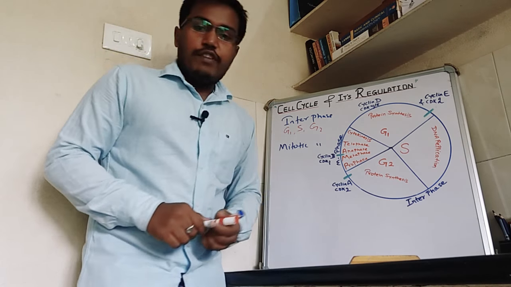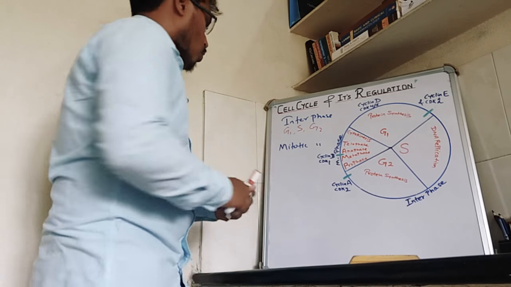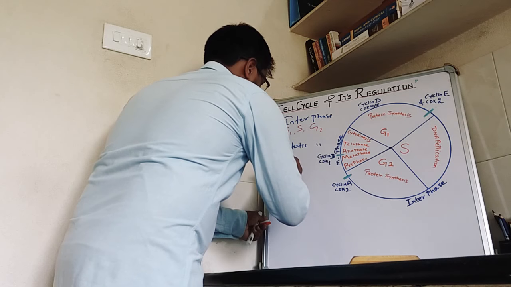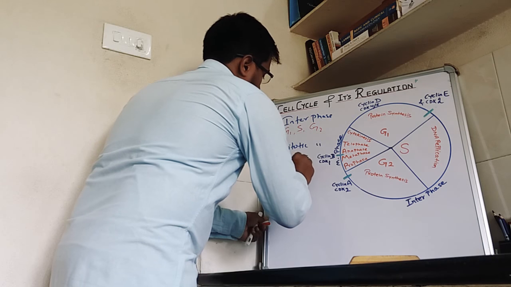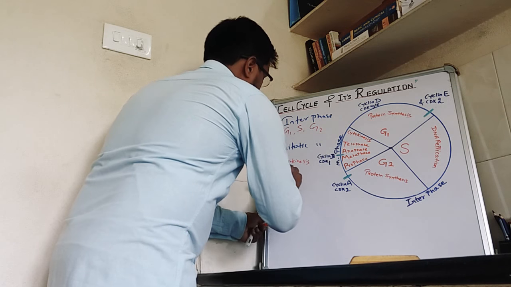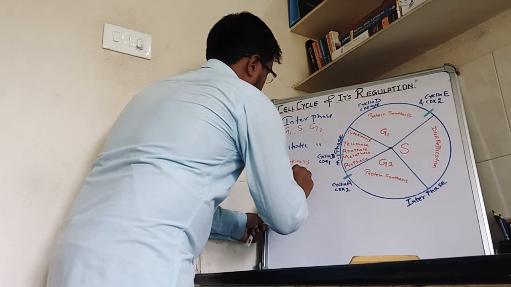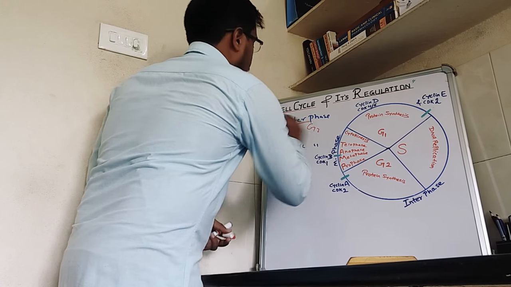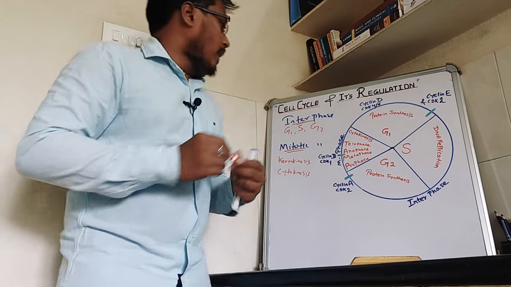Now the mitotic phase is further divided into karyokinesis and cytokinesis. So this is mitotic phase, this is interphase. Let's discuss interphase.